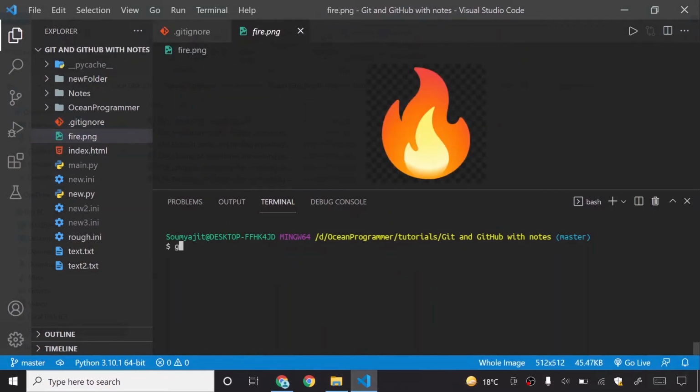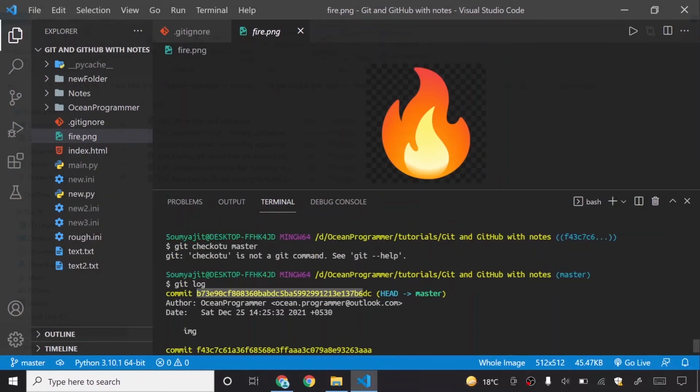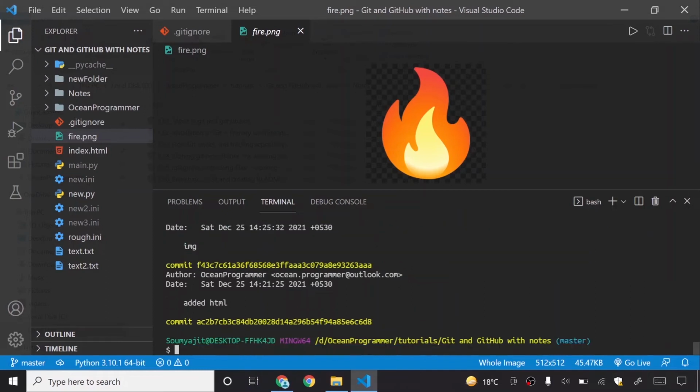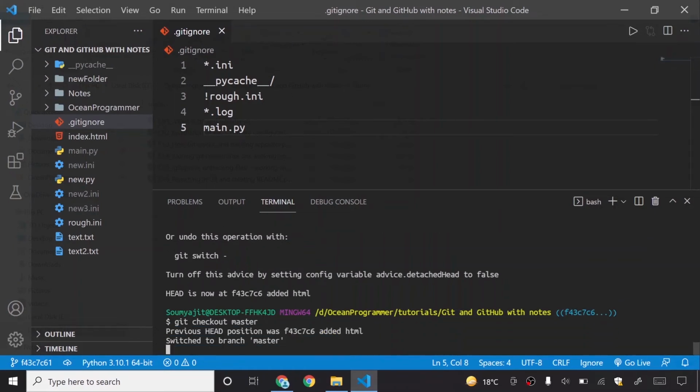I will say git log, and then I will just copy this one again. So I will say git checkout and this one, so it is not here. It is a temporary branch, it is not a development branch. So I will say git checkout master, and then this branch will get deleted automatically.